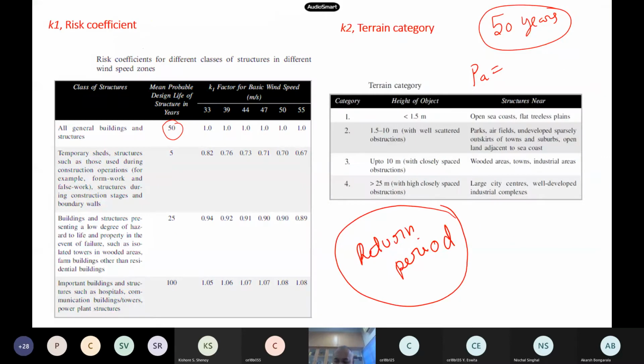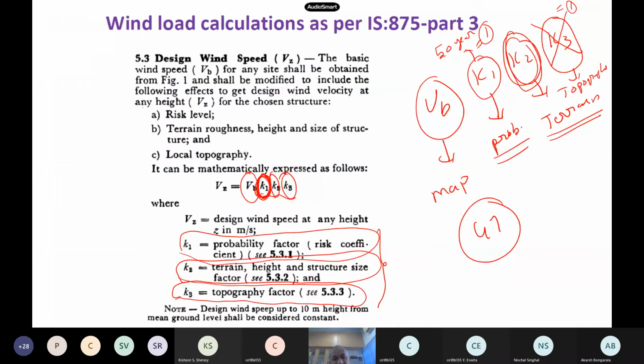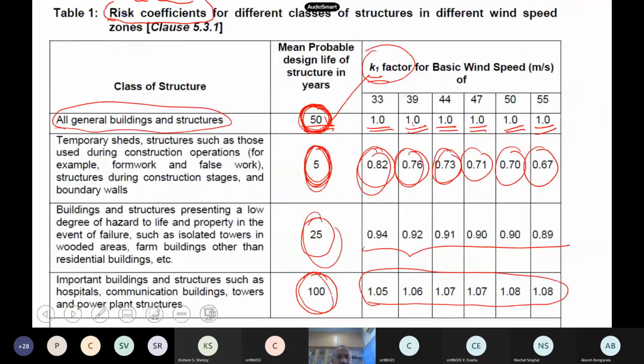And now you have to find out K1, K2, K3. Now K1, K2, K3 these are the three factors. Okay. So now the bridge lifetime is 100 years. So what will be the K1? What will be K1 for 100-year lifetime? So code gives 50, but now you are saying the bridge lifetime is more, 100 actual. So now what is the value? See this graph chart and tell me. And wind speed is 47. Okay, VB. 1 point? 1.07. 1.07. Excellent. Okay, so this also is done.